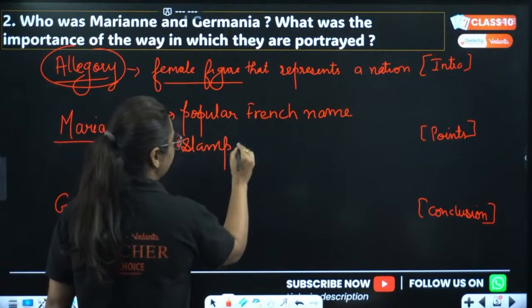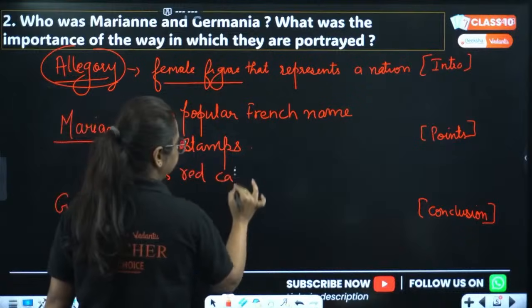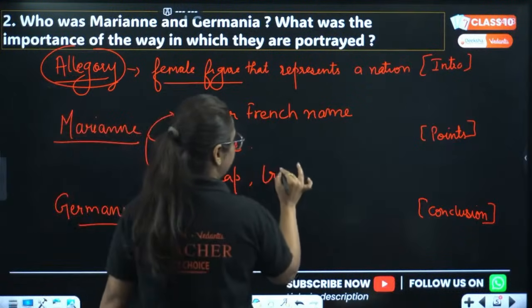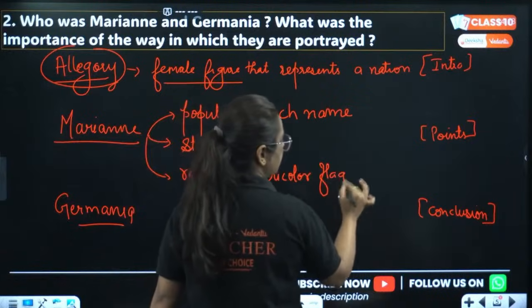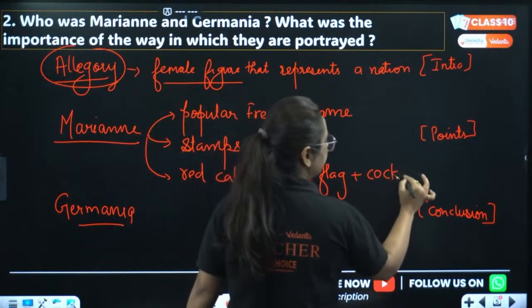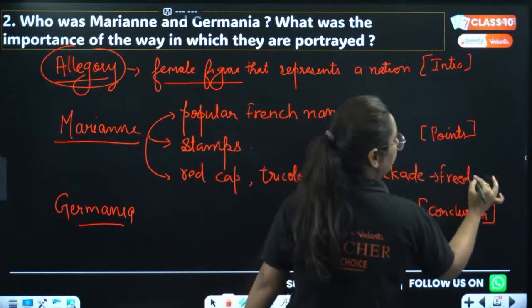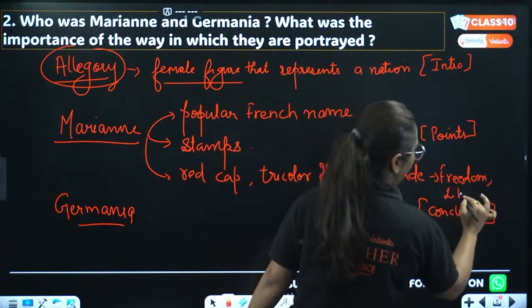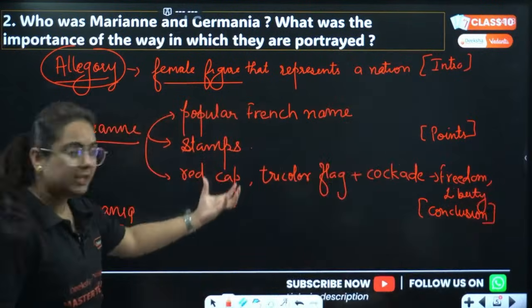On the stamps at that time, this contains the red cap, then the tricolor flag plus cockade, representing what, beta? Representing freedom, representing liberty, what the French Revolution was all about, right? So here we got 3 points.